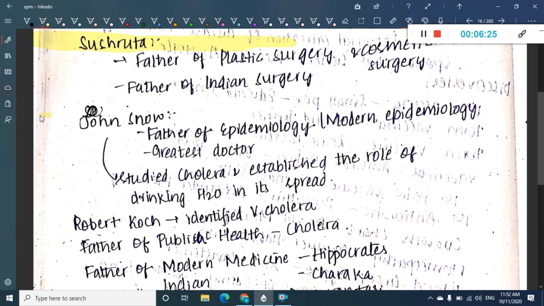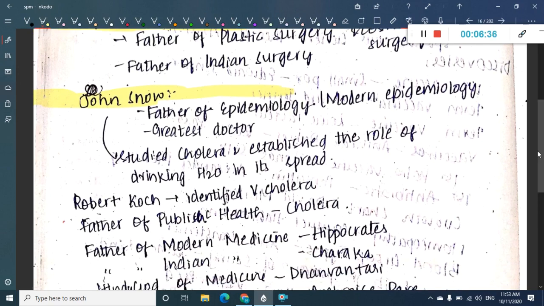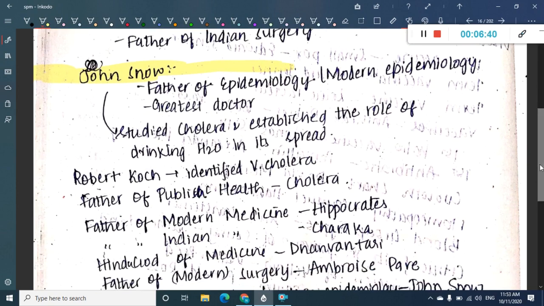Then the next we have John Snow. John Snow is the father of modern epidemiology, and he is the greatest doctor. John Snow studied cholera and established the role of drinking water in its spread.